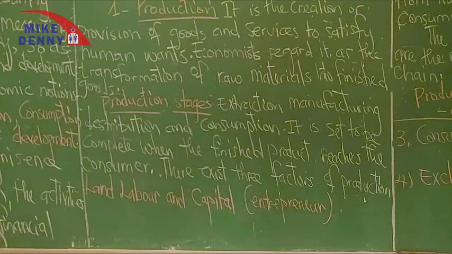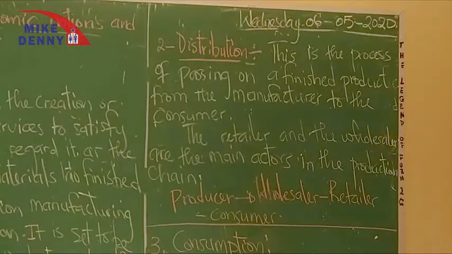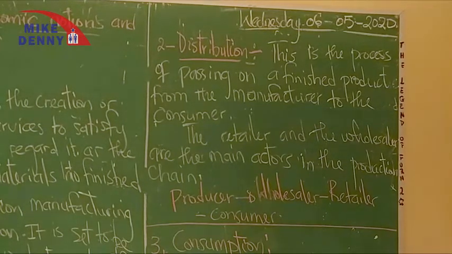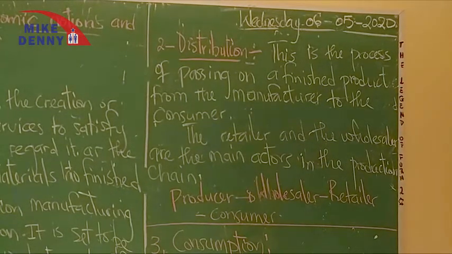We shall proceed by looking at distribution. The first concept that we've examined is production, and the next one we are going to examine shall be distribution. Distribution is the process of passing on a finished product from the manufacturer to the consumer. The retailer and the wholesaler are known to be the main actors in the distribution chain.